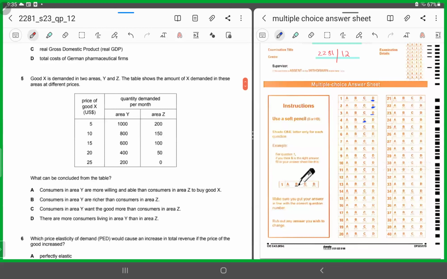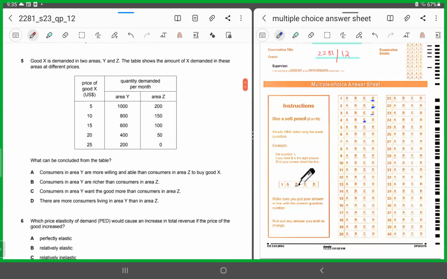The fifth one: good X is demanded in two areas, Y and Z. The table shows the amount of X demanded in these areas at different prices. Now, they have listed down the prices and they are yielding the quantity demanded in both of these areas at all of these different prices. Now, let's look at the options available, and then we'll decide which is the correct one. All right. What can be concluded from the table?